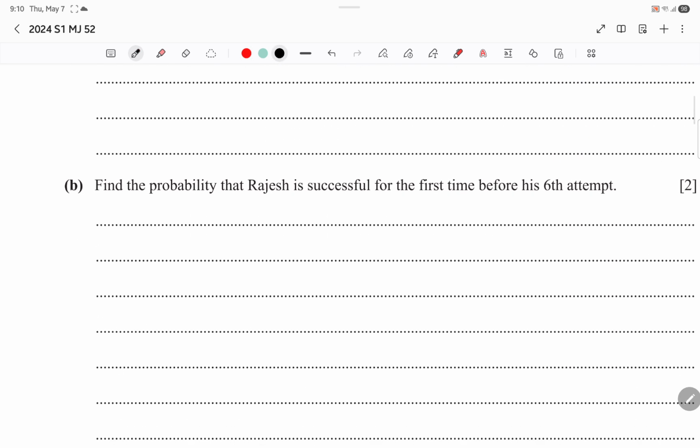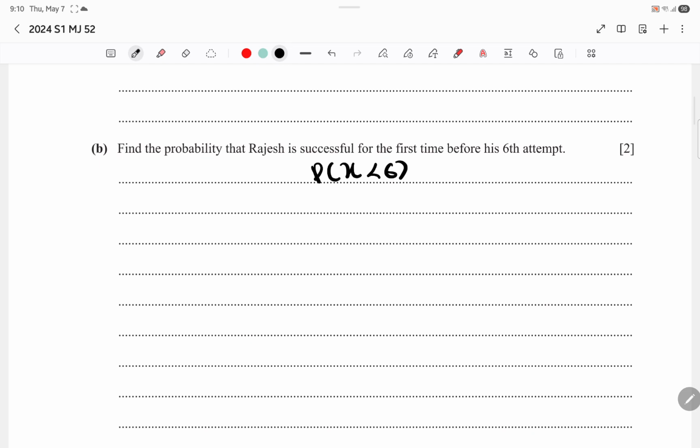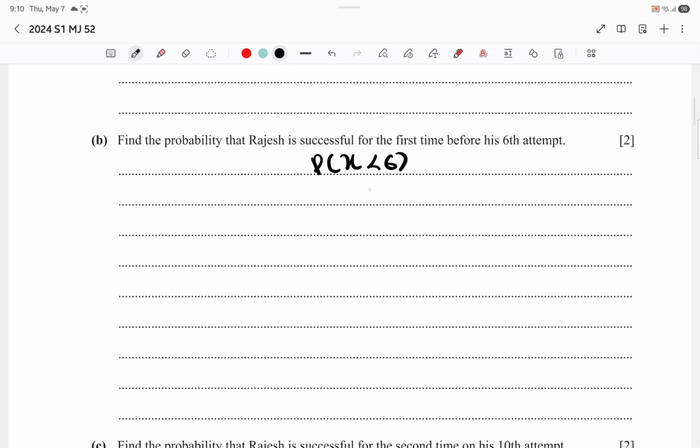Moving on, find the probability that Rajesh is successful for the first time before his 6th attempt. That means he can be successful on his 5th, 4th, 3rd, 2nd, or 1st. We don't know which. The way to solve this is to subtract from 1 the probability that he fails on the first 5 attempts, which is 1 minus 0.7 to the power of 5.